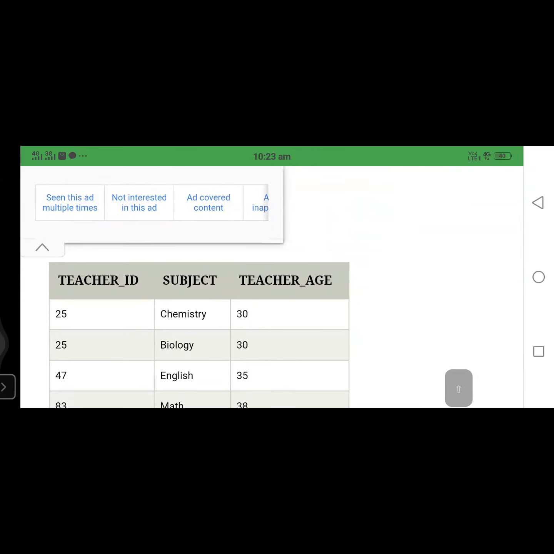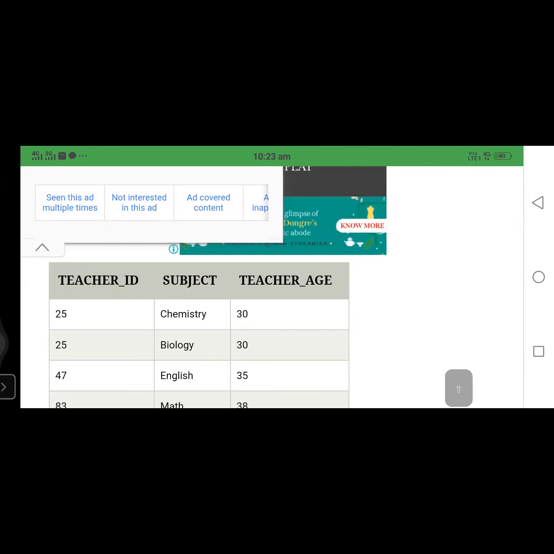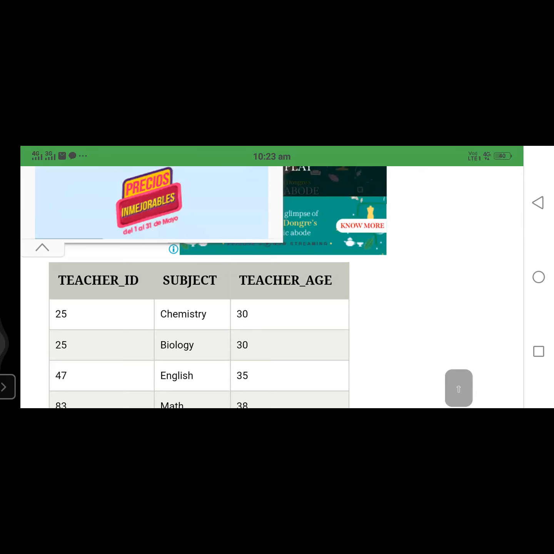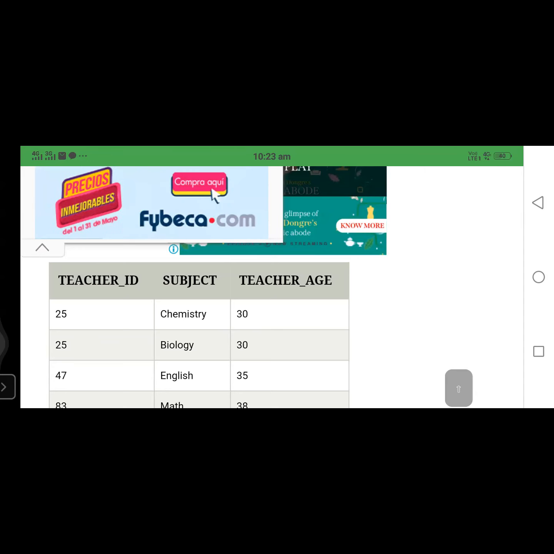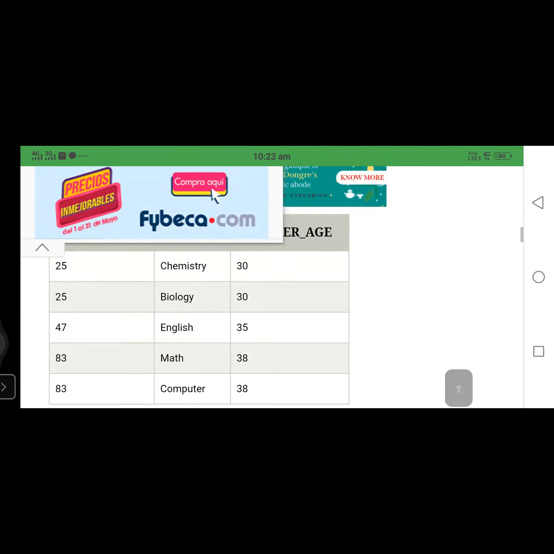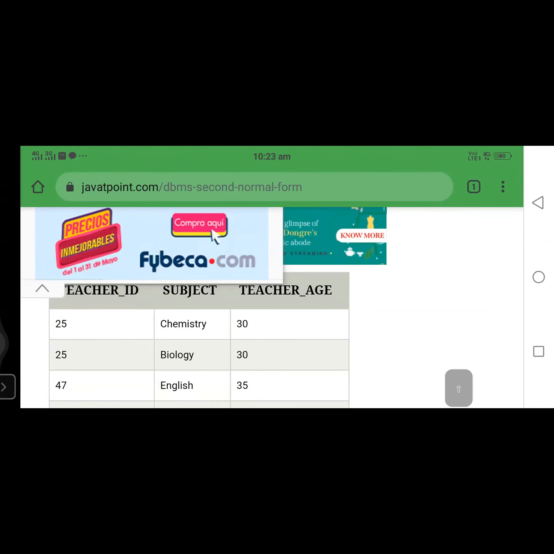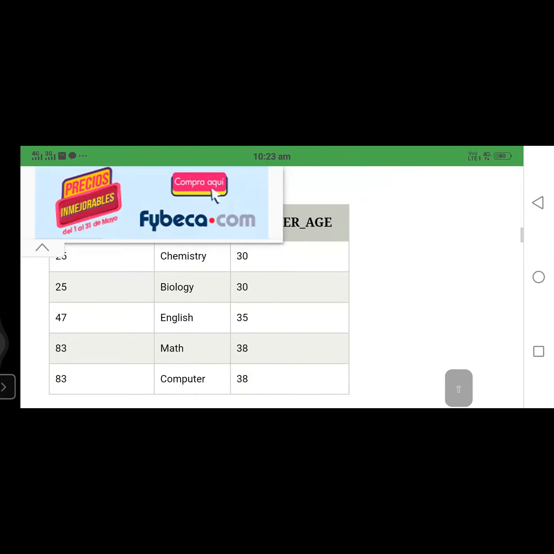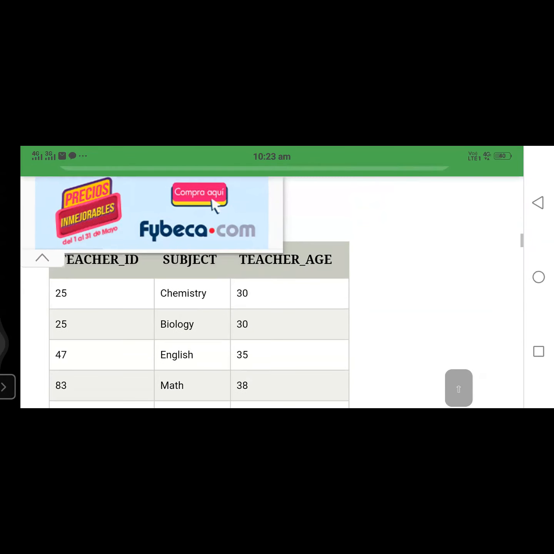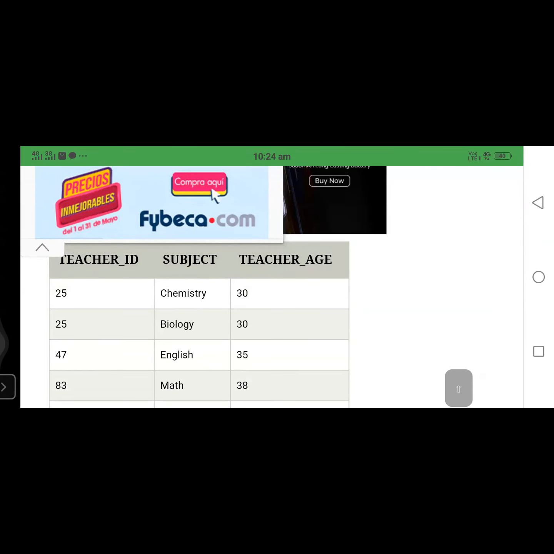Please observe this. Teacher ID, subject, teacher age. Here we can't maintain teacher ID as the primary key. So which one will be treated as the primary key? For example, subject: chemistry occurs only one time. Teacher age is the same, 30, 35, 38. So here we should consider teacher ID and subject together as the primary key. Am I right or not?